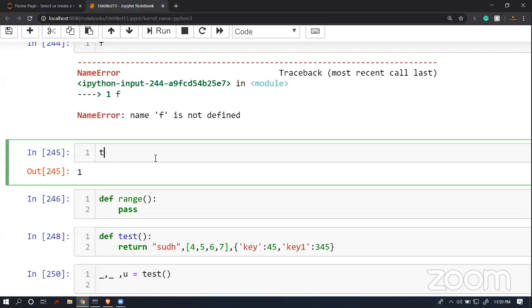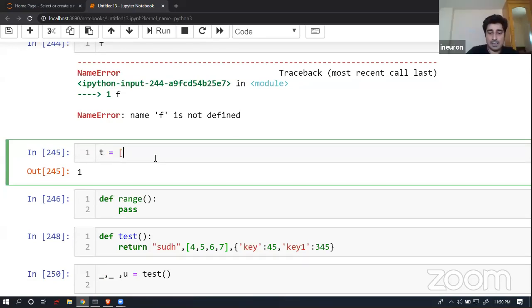Same query. So T, I would say, so T is 4, 5, 6, 7, 8.